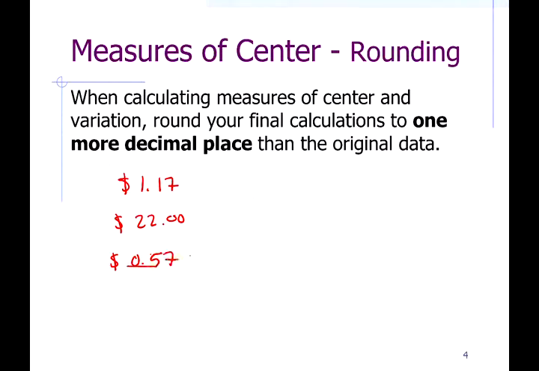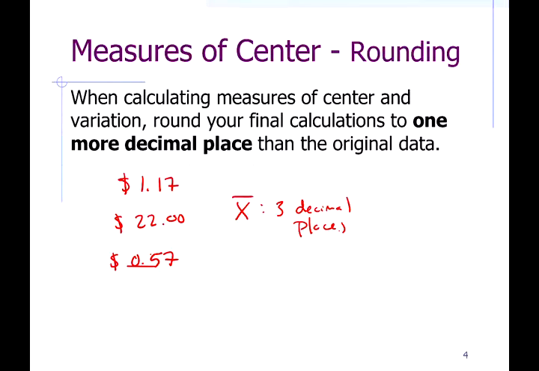Money is given to two decimal places because it's to the nearest penny. So when we calculate the average amount of money that everyone has, we would use 3 decimal places. Always one more decimal place than your original data.